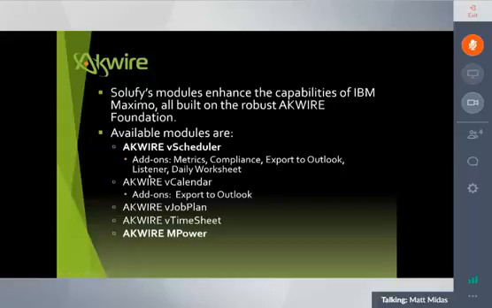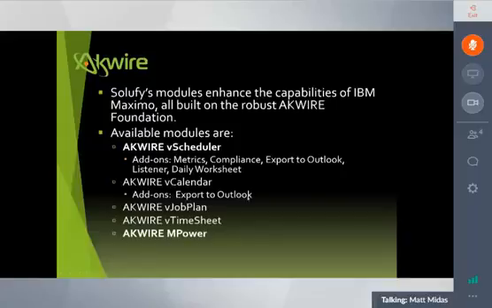We also have an add-on called Listener, which polls the Maximo database for any new work orders that are being entered. This one is not included. There's an additional cost for this because of the way it has to be implemented and installed on top of Scheduler.